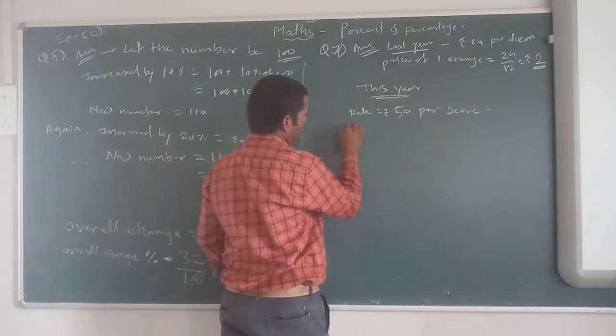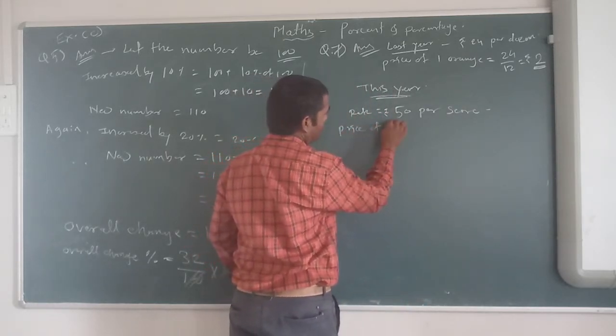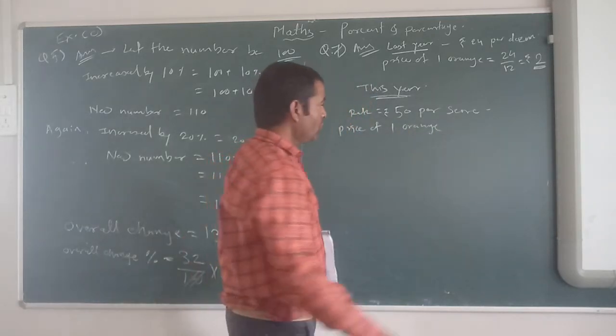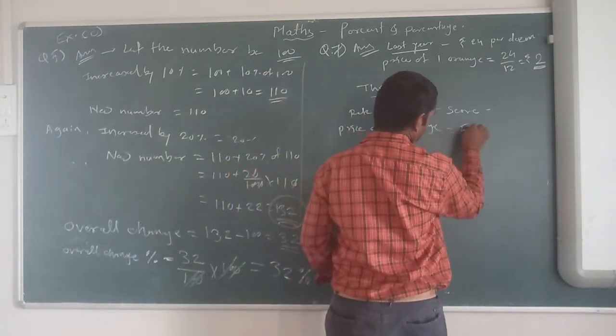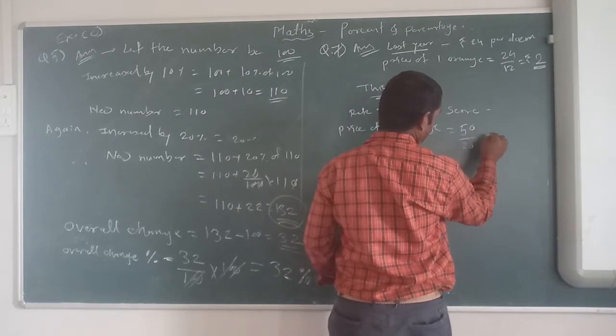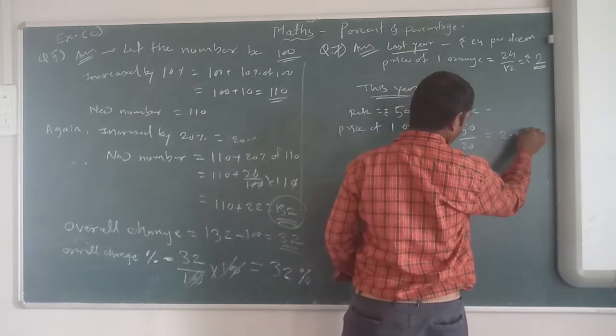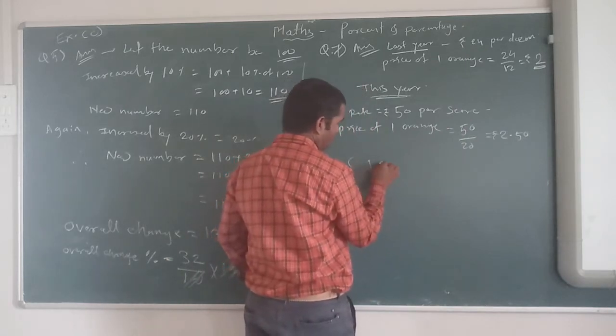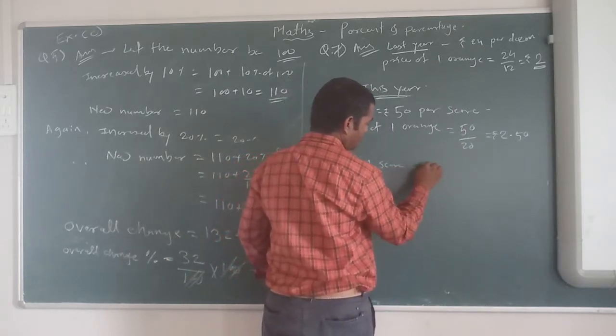Therefore price of one orange is 50 upon 20, equal to 2.5 rupees. Here you can write down somewhere: one score means 20.